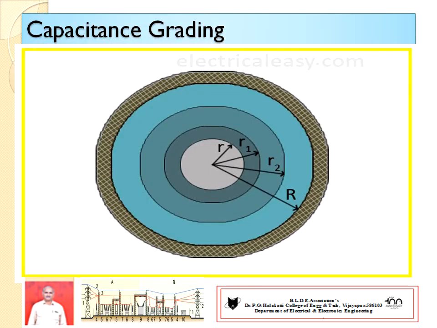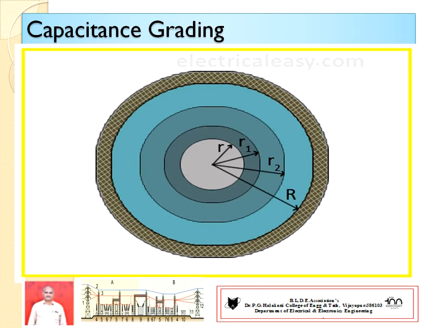You can observe the diagram. r is the radius of the core or conductor, r1 is the radius of the first dielectric, r2 is the radius of another dielectric, and next the third dielectric, and capital R is the radius of the internal sheath. This shows three layers of different permittivity values.